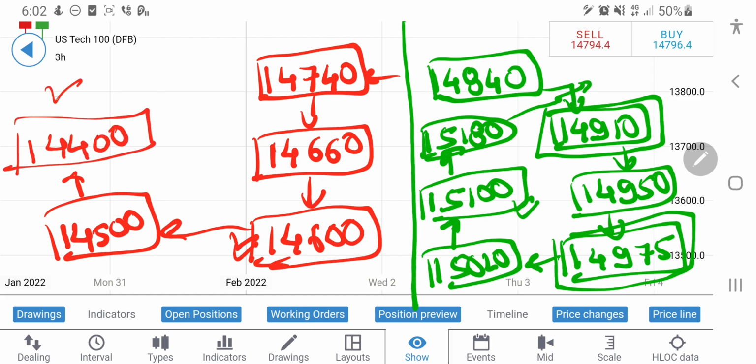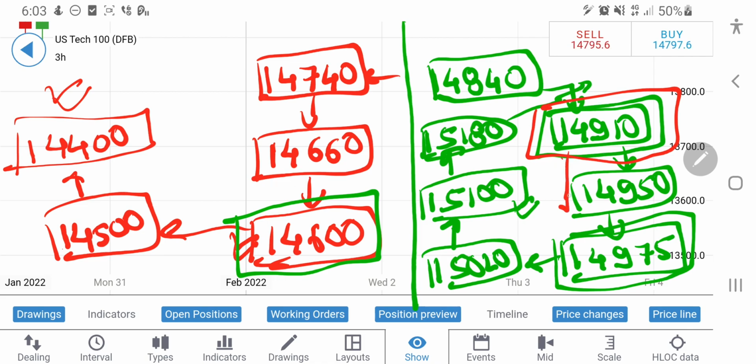This is going to be very strong support for US100 for this week. If it breaks this zone, it will drop strongly towards 14,000 levels. But I suspect that is not going to happen today. I expect that even if it continues to drop, this zone at 14,600 should provide a very strong support for the day, and this zone at 14,910 should provide a very strong resistance for the day. But yes, beyond 14,910 we might see 14,970 again, and 15,100 can be seen for US100.